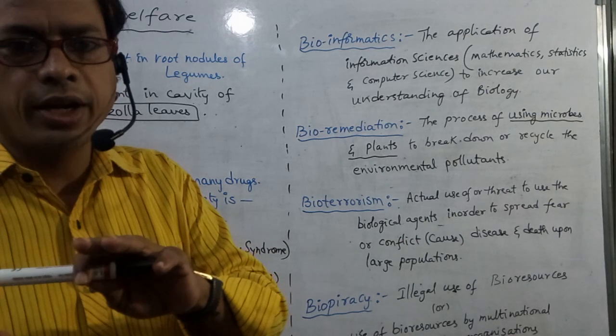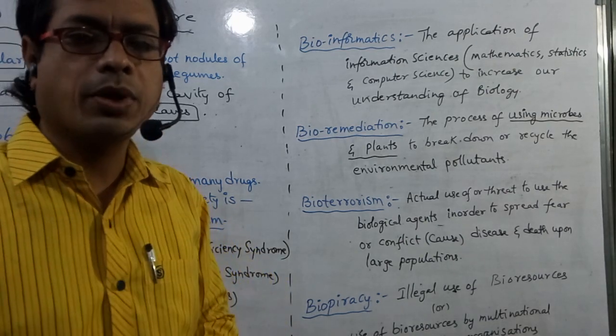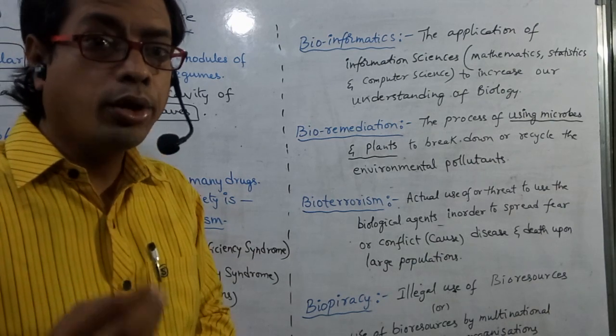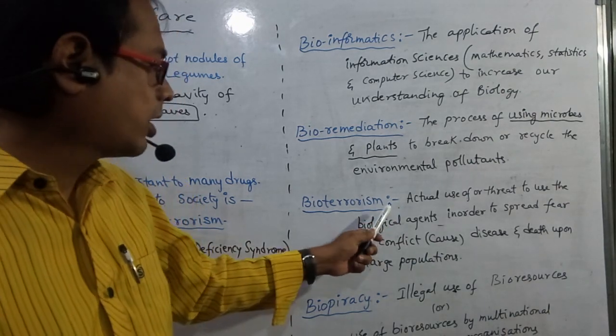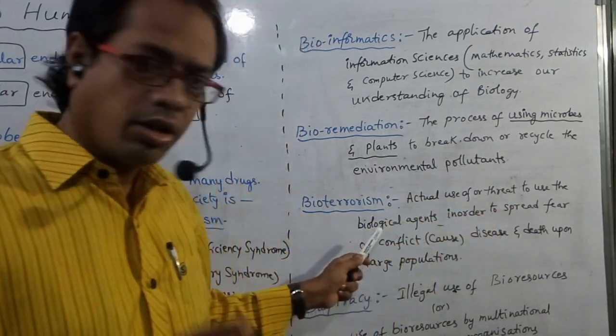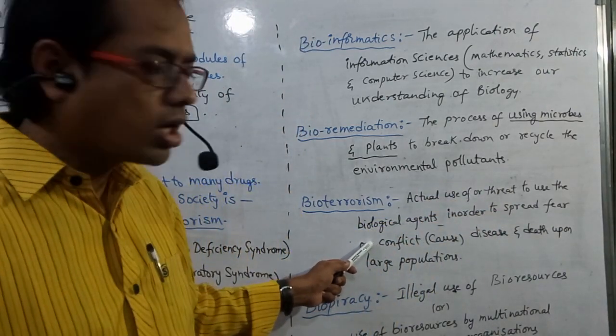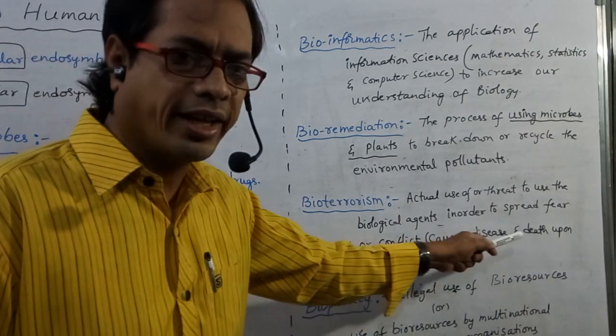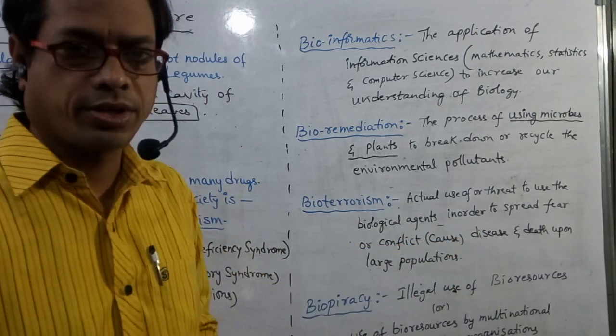The disease may spread from one person to another very easily. This is nothing but bioterrorism. That means actual use of or threat to use biological agents in order to spread fear or conflict, disease and death upon large populations.